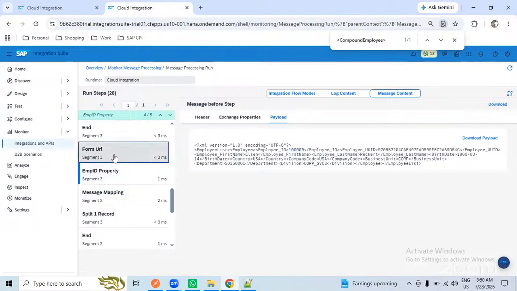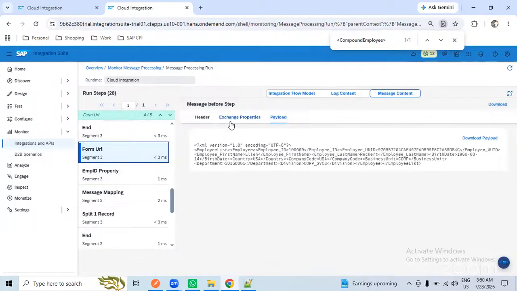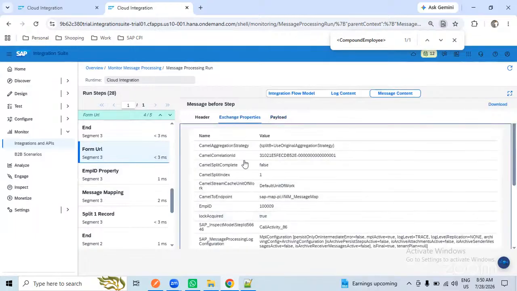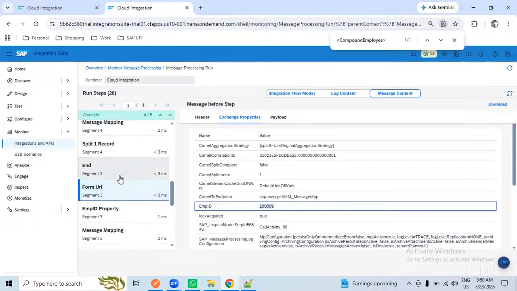1409 now. Correct. Appended to that URL. Correct. So under the form URL, I need to go into the body, this exchange property in the employee ID. Earlier we got SF admin as my employee ID. Now we are getting 100009. Okay. So for the form URL, we need to check at the end.